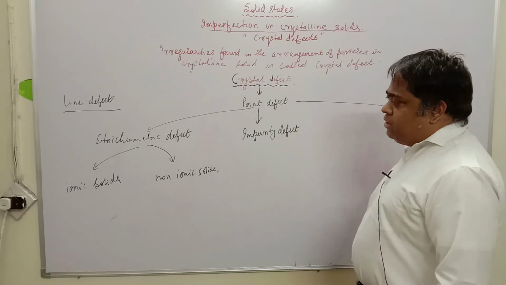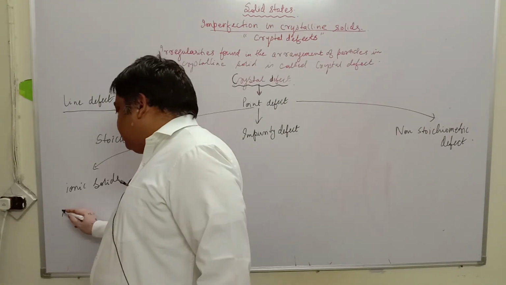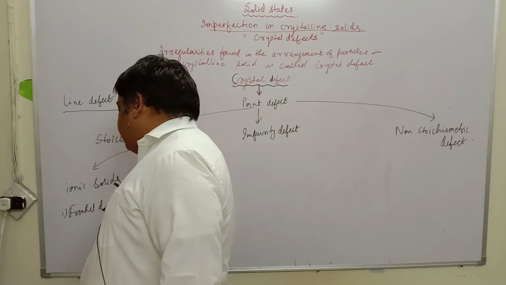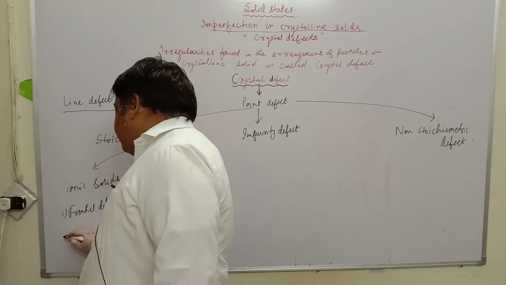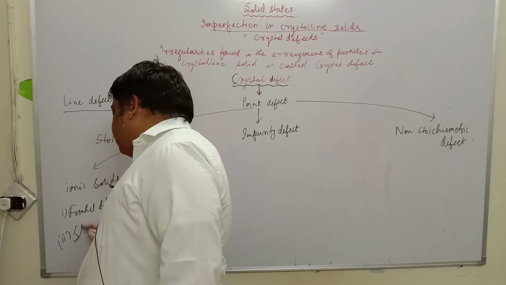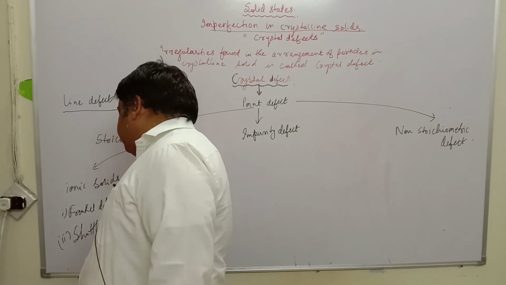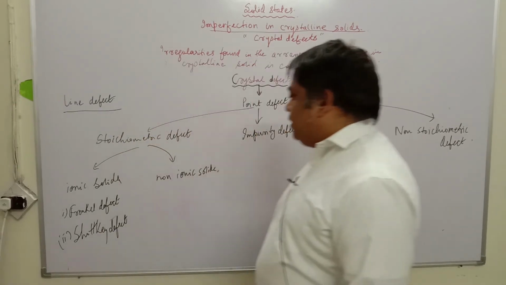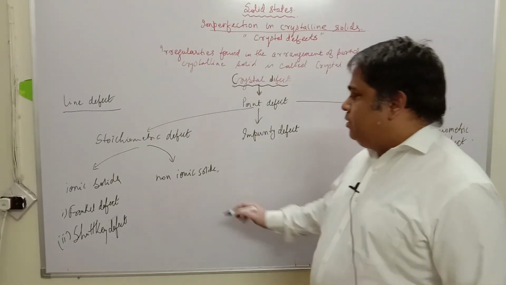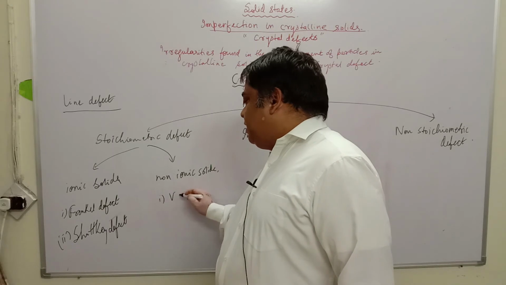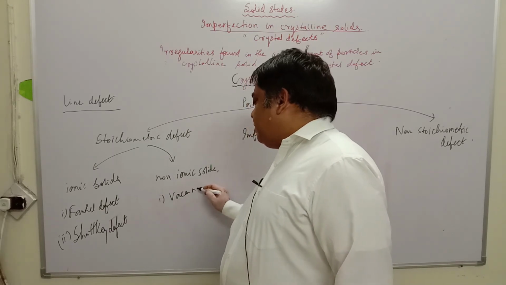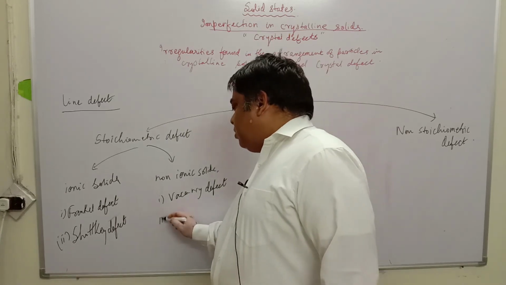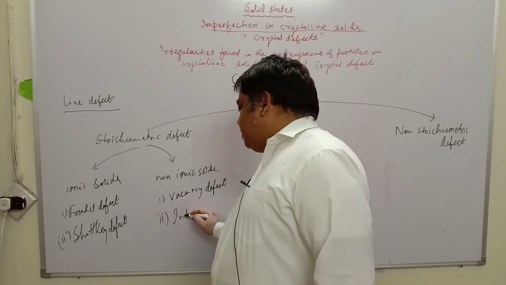In case of ionic solids, there are two types of defects: Frenkel defect, second is Schottky defect. In case of non-ionic solids, there are two defects: vacancy defect or interstitial defect.